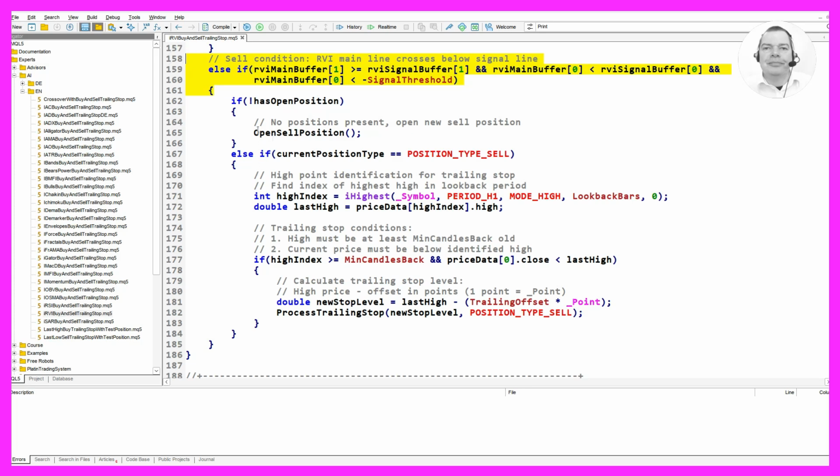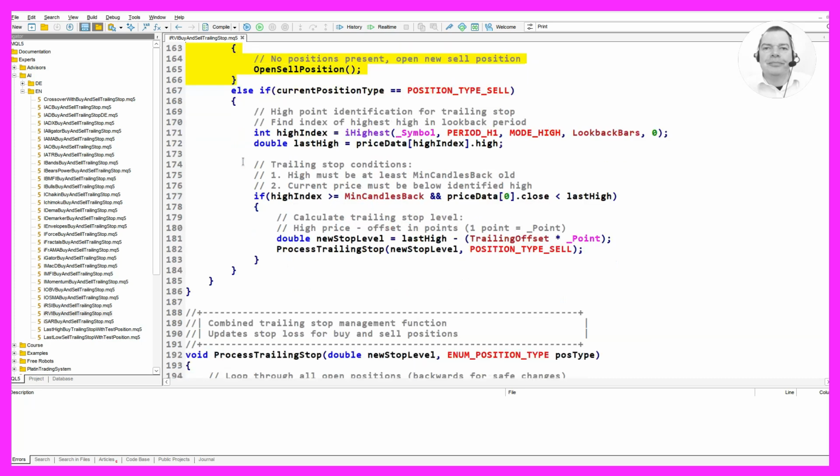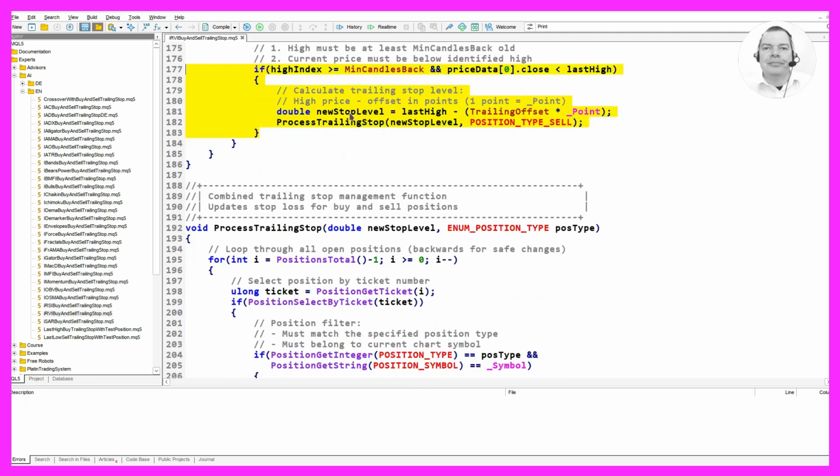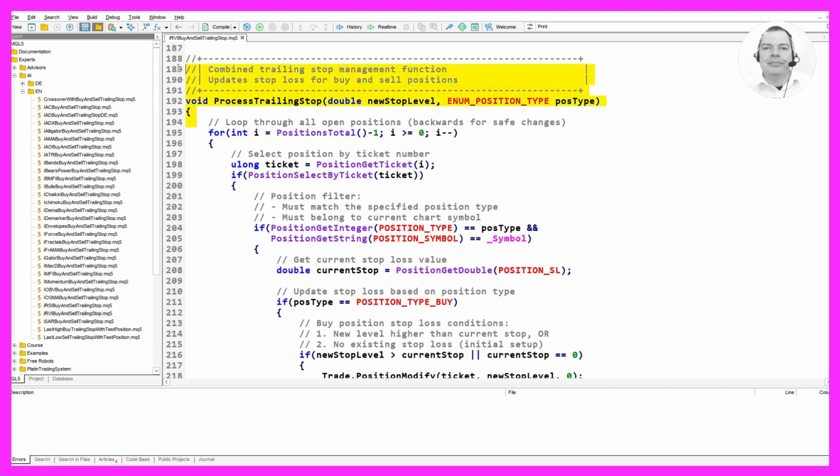For a sell condition, we check if the RVI main line crosses below the signal line and if the main line is less than the negative signal threshold. If there are no open positions, we call the OpenSellPosition function to open a new sell position. If there is already an open sell position, we identify the highest high in the lookback period using the iHighest function. We check if the high point is at least MinCandlesBack old and if the current price is below the identified high. If these conditions are met, we calculate the trailing stop level by subtracting the trailing offset from the last high price and call the process trailing stop function.